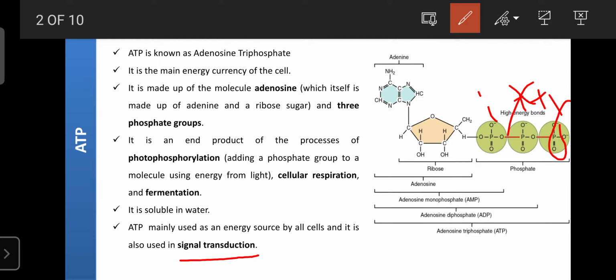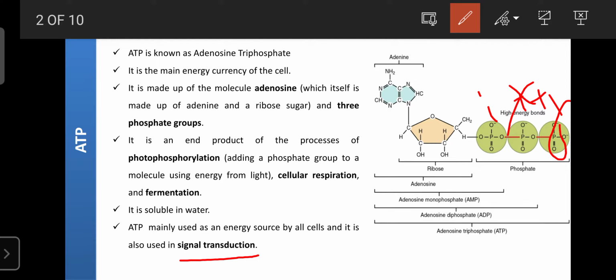That signal transduction is required for all the cells to work in a unified direction. Otherwise, if signal transduction decreases, there is no communication between the cells, and cells work individually. Some cells show a positive effect, and some cells show a negative effect because they do not have any directions due to lack of